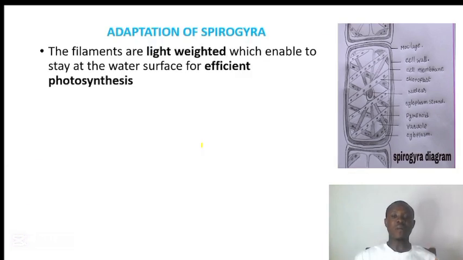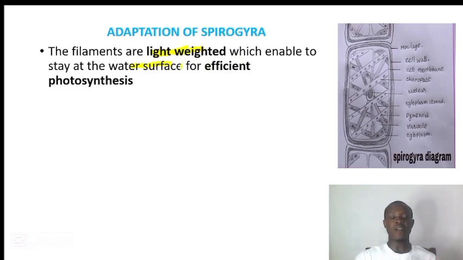But before we talk about conjugation, let's talk about adaptation of Spirogyra. What are the various adaptations that this Spirogyra does in order to survive in its environment? One, the filaments are lightweight, which enables them to stay at the surface of water for efficient photosynthesis.